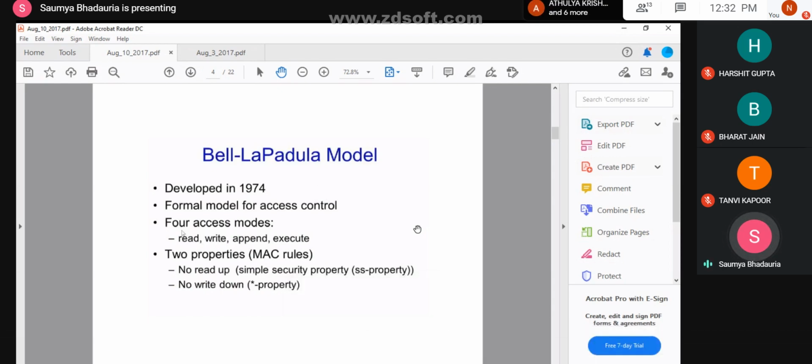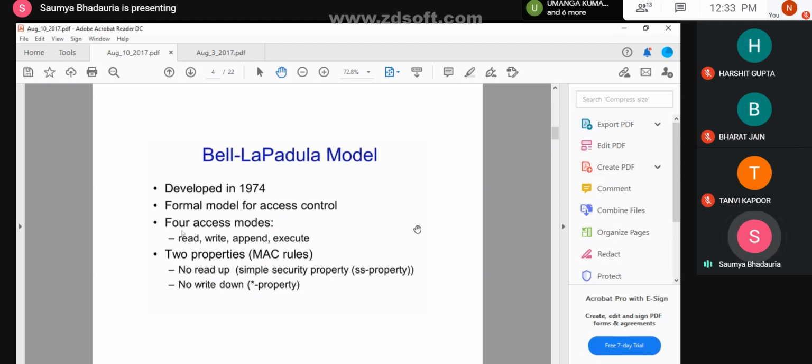One of the models which was proposed is the BLP model, that is the Bell-LaPadula model. The concept is similar in that it revolves around subjects and objects, but the major distinction is on the basis of in what direction the operations will be performed or in what direction the information flow will happen.